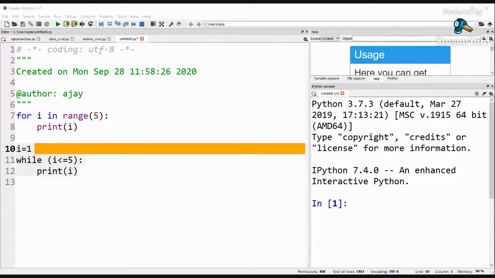Anybody? Yes, Divya, you can tell me the output of this particular code: while i is less than or equal to 5, print i. What output can we have? Any guesses if you have? Anybody can answer me, children?